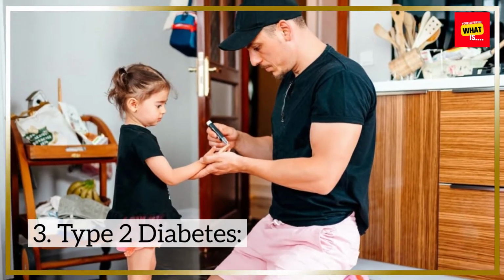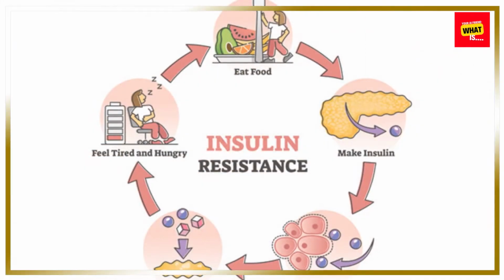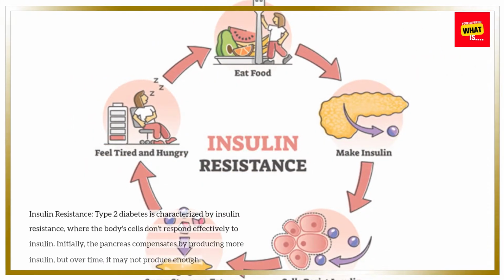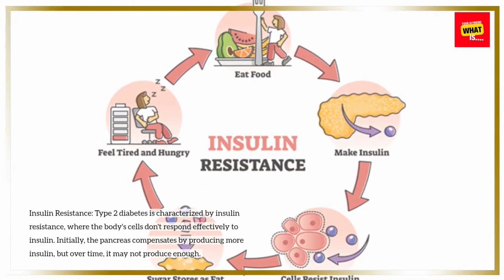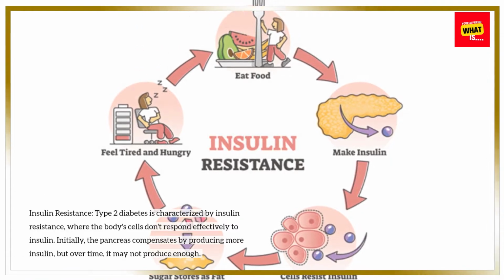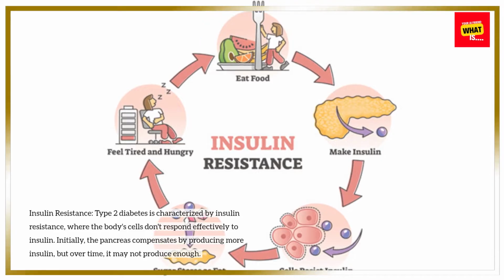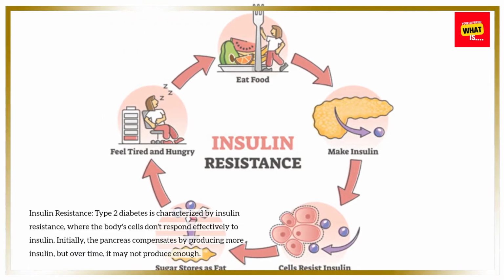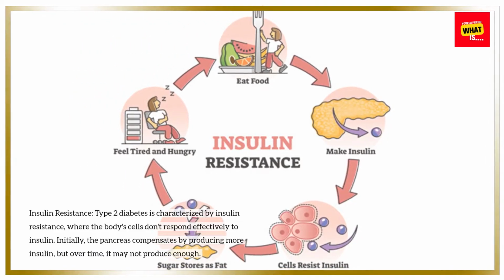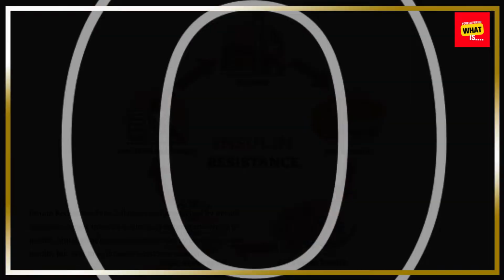3. Type 2 diabetes. Insulin resistance. Type 2 diabetes is characterized by insulin resistance, where the body's cells don't respond effectively to insulin. Initially, the pancreas compensates by producing more insulin, but over time, it may not produce enough.